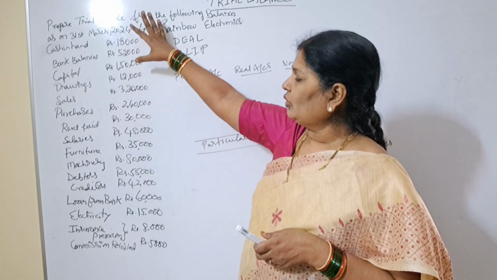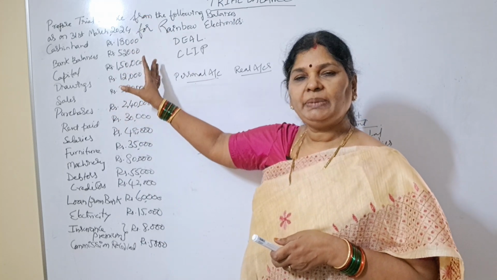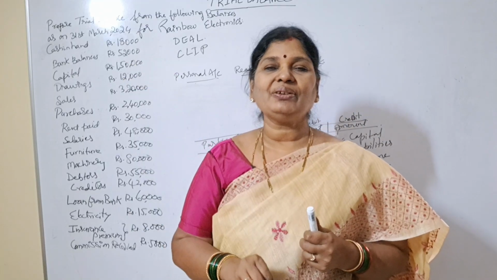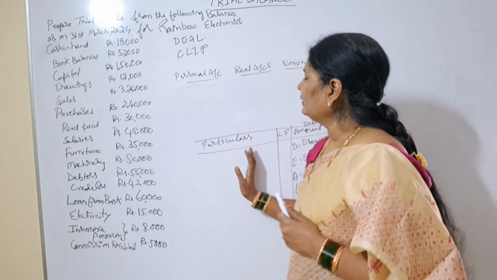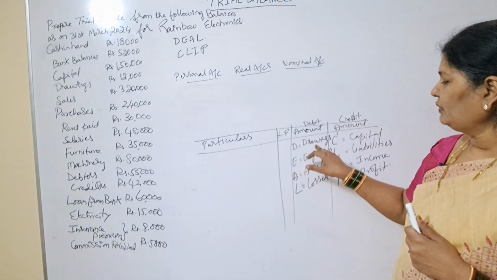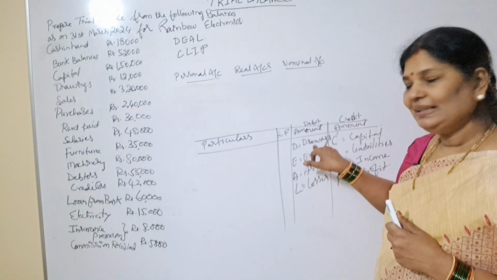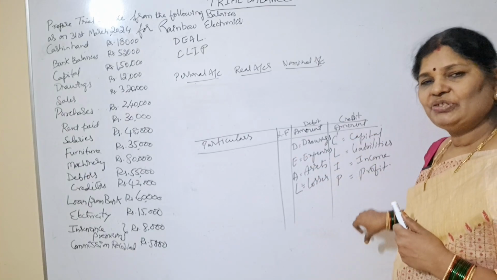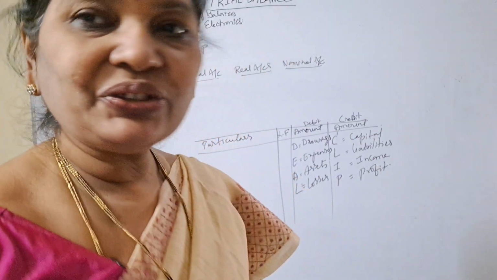Here I gave all the balances, debit balances and credit balances, in only one particular column. You should understand the basic concept, what we should write in the debit column and what we should write in the credit column. DEAL we should write here, CLIP we should write here. Now I'll show you the solution.